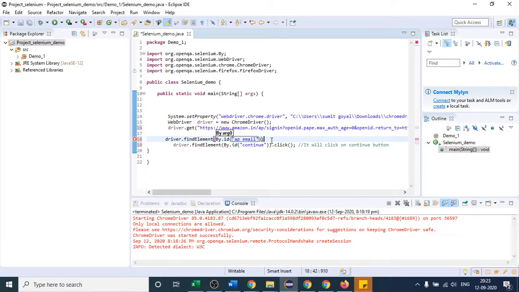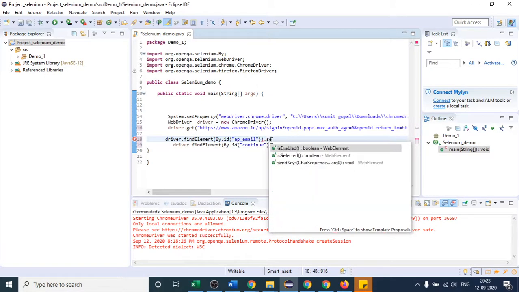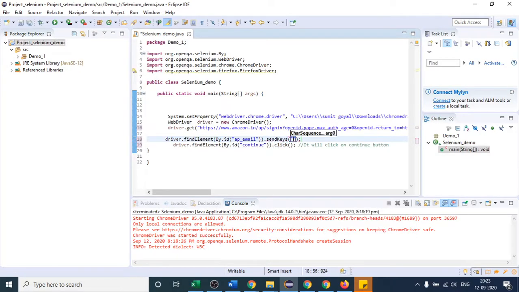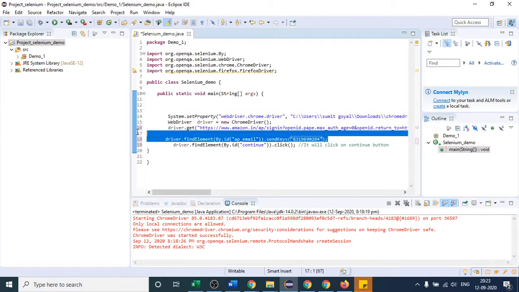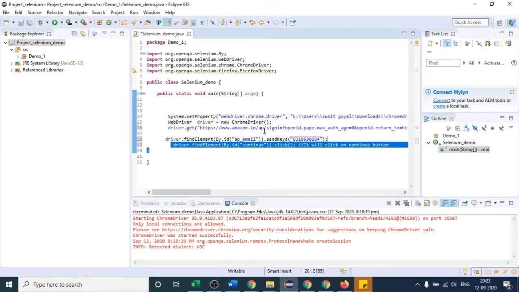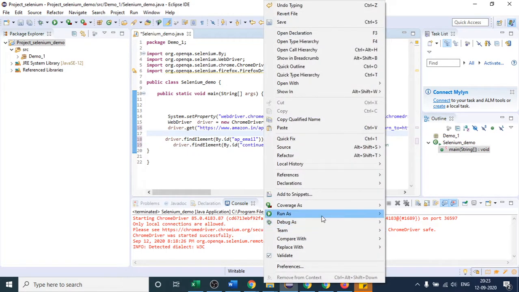And then what action do I have to perform? Again, I have to send something. I will use the send keys method, and in this method I will provide the number. So I will provide this number. You cannot put an integer here; it will be stored in the form of a string, so I am placing the number in the form of a string. This line will enter the number in the text box, and after that, this line is going to click on the continue button. Let us check whether it is working correctly or not.